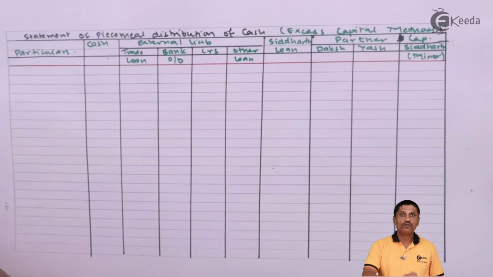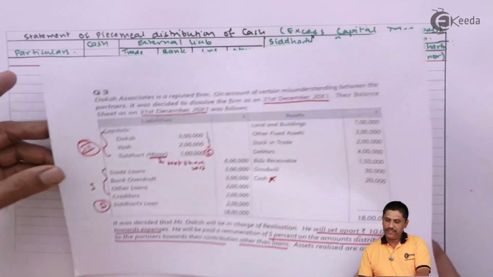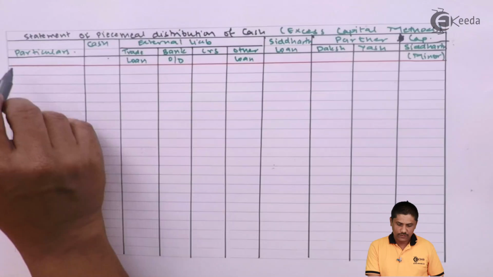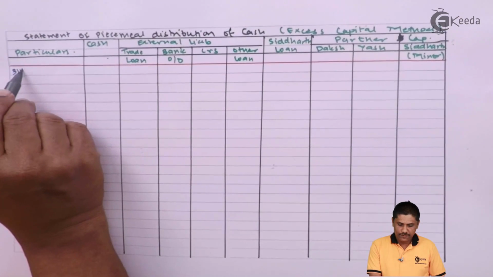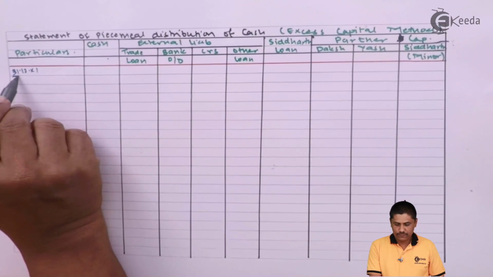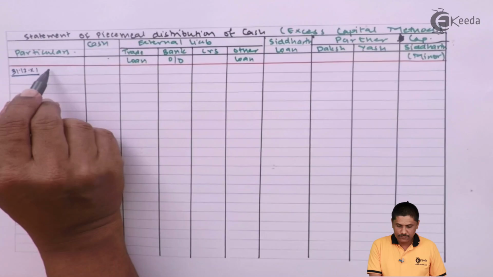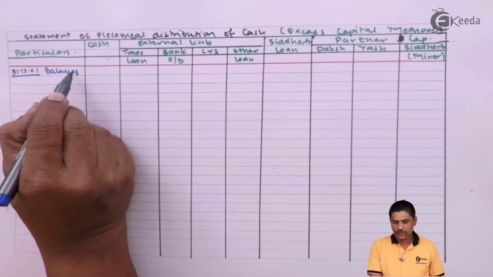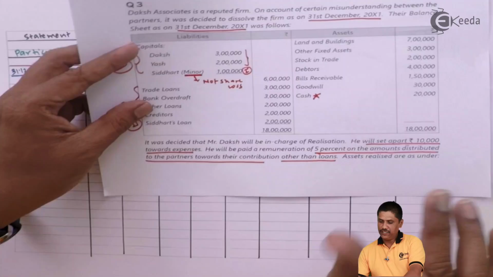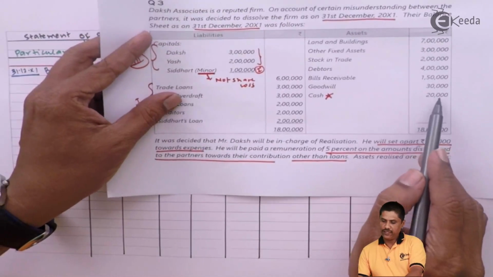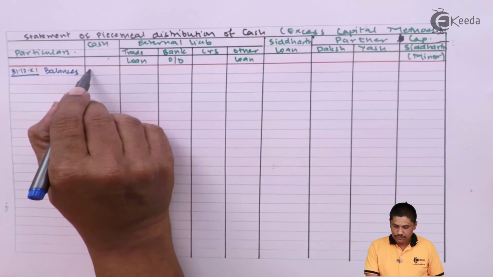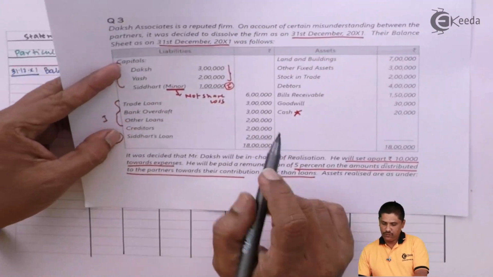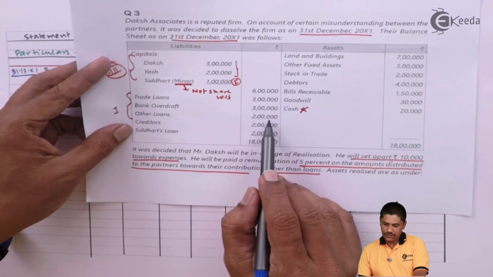Now let's look at the question. The question has given the date of the balance sheet, 31 December X1. So let's note that down. On 31st December X1 your balances are: how much cash we have, 20,000 cash. Amount of trade loan 3 lakhs, 3 lakhs, 2 lakhs, 2 lakhs.